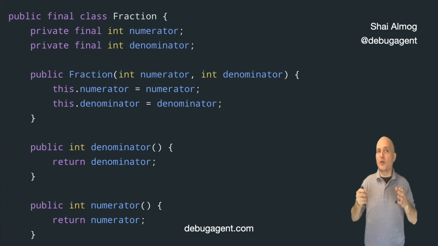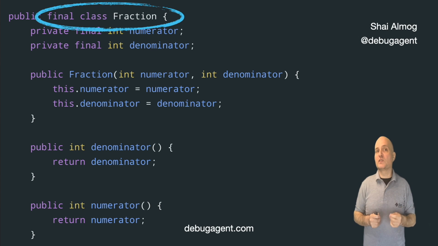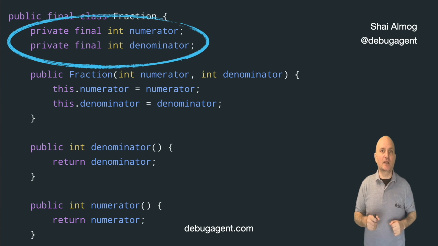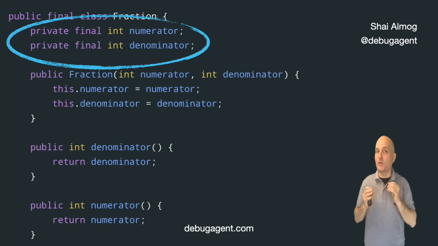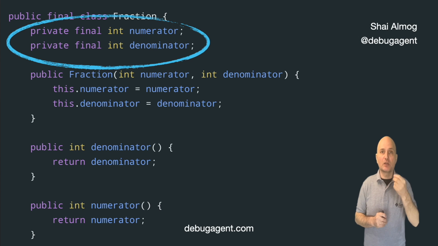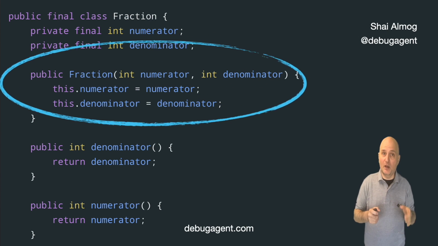As you can see, there's a lot of boilerplate, but this is almost an exact equivalent of the record code we saw before. First, notice that the class is final. All records are implicitly final and can't be extended. Also notice that the fields are final. This means that fields in records can't be modified after construction. Sort of. This isn't exactly so, and we'll get to that soon enough.